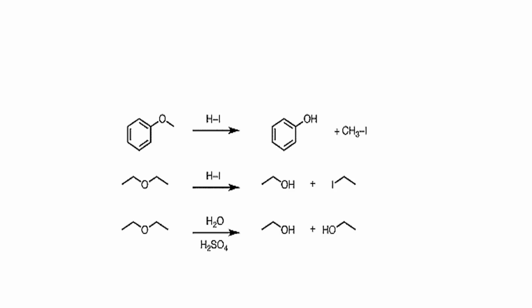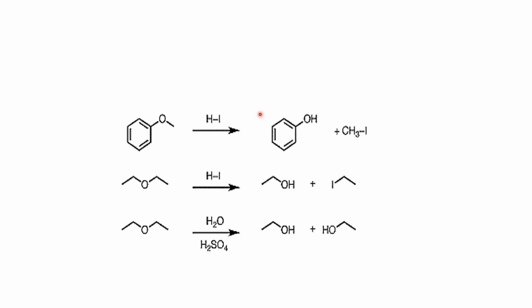Here you will see that there are three reactions. In the first reaction, there is an ether with R attached on one side, while the other side is attached to a benzene ring. In the presence of hydrogen iodide, this will convert into alcohol, and it also produces CH3 iodide.